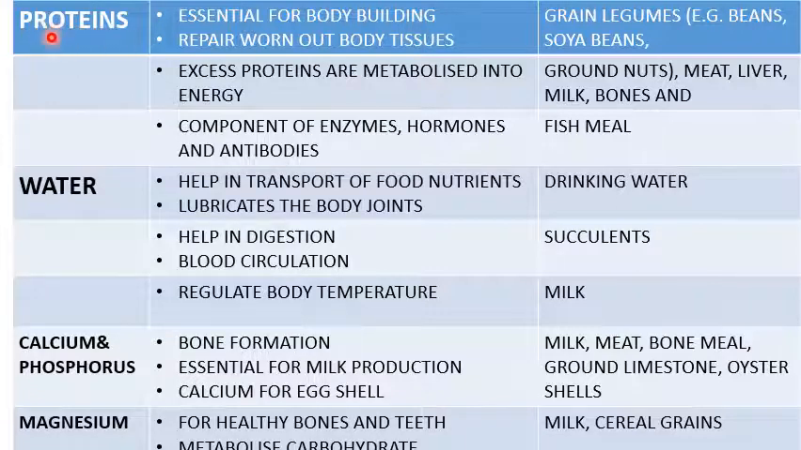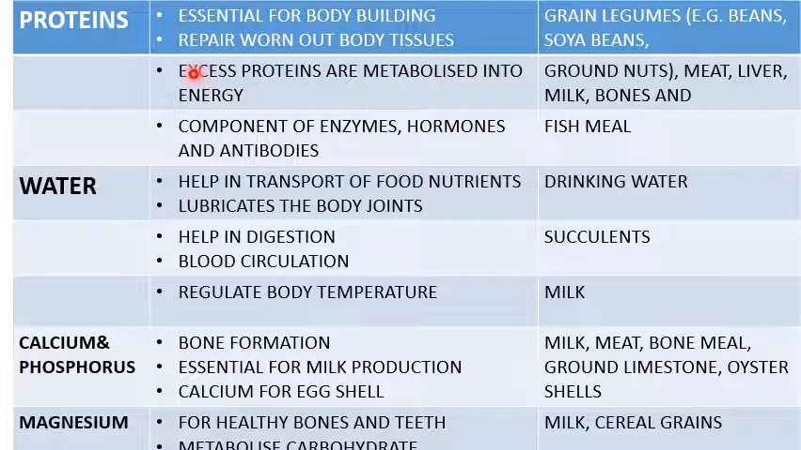Proteins are very important in the body of the animal because they are essential for body building. In order for the parts of the body to grow, they need these proteins, and they also repair worn out body tissues. If some of the body tissues are damaged, they can be repaired if protein is present in the body of that animal.